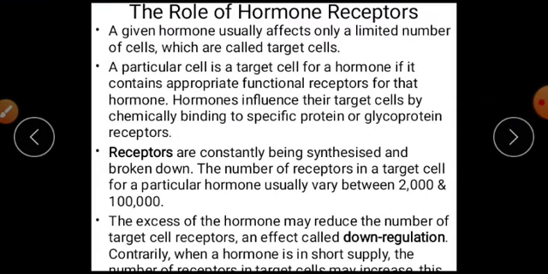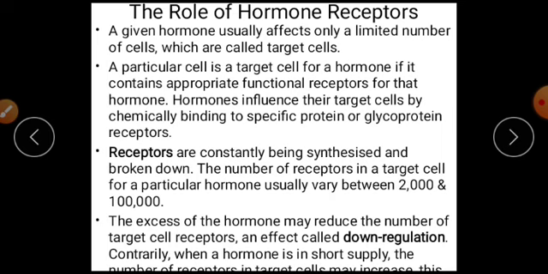Now, the role of hormone receptors. A given hormone usually affects only a limited number of cells, which are called the target cells. A particular cell is a target cell for a hormone if it contains appropriate functional receptors for that hormone. So if the hormone is given to the receptor cells, those cells are called the target cells. Those target cells are ready and have the appropriate functional receptors for that hormone.